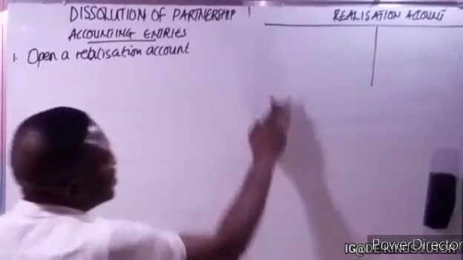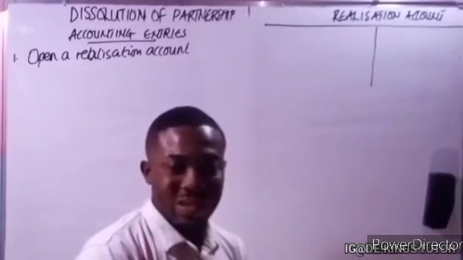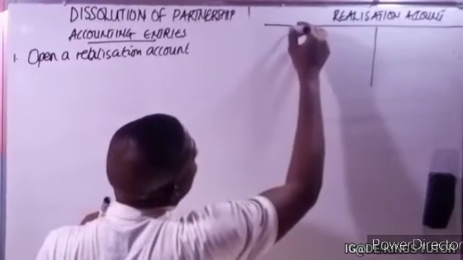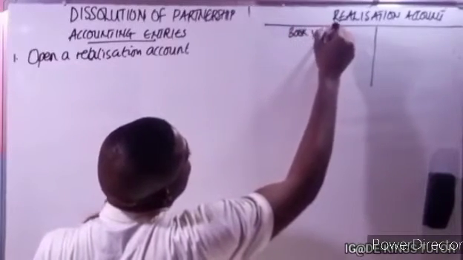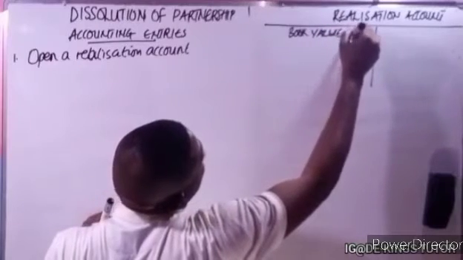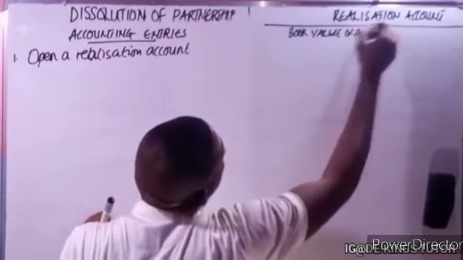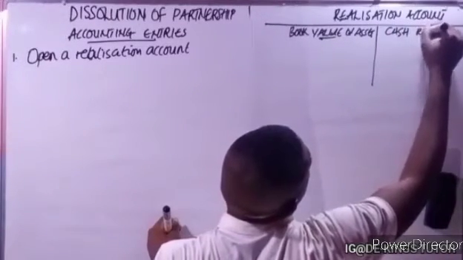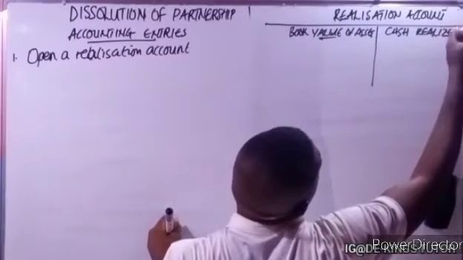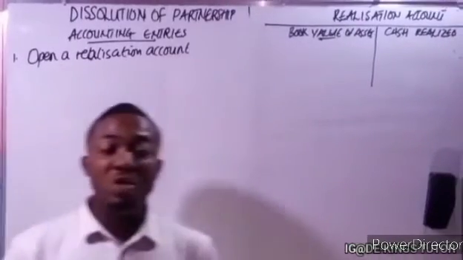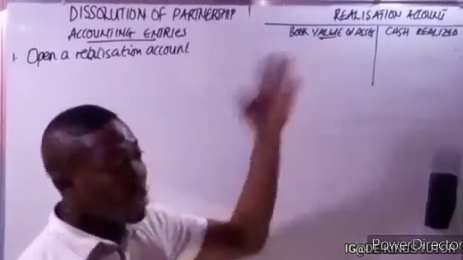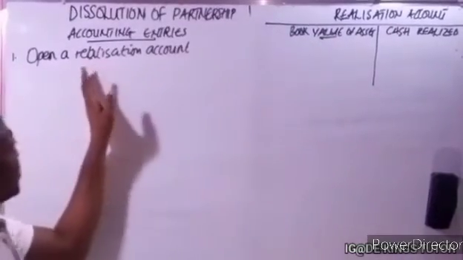So if we have what we call realization account, at the debit side, you record the book value of the assets. What is their book value? Their cost value. Okay, so record book value of assets. While the credit side, you record the cash realized. The cash realized when the business sold the asset. The debit side, record book value. So that is what I want to say here.